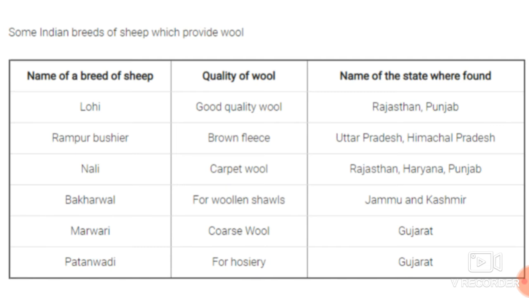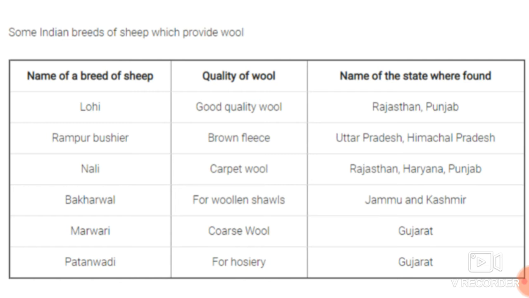The first one is the Lohi sheep. It gives good quality wool and occurs in the states of Rajasthan and Punjab. The next one is the Rampur Busher, which has brown fleece and occurs in Uttar Pradesh and Himachal Pradesh.